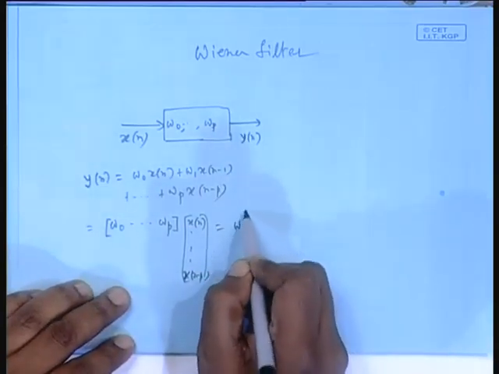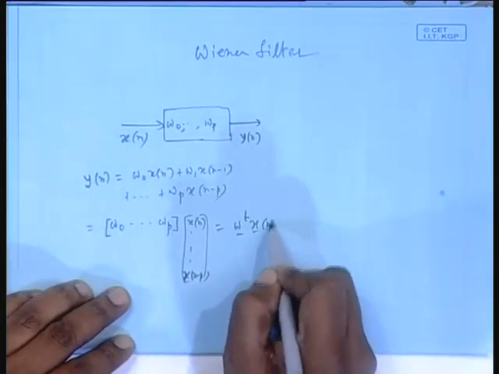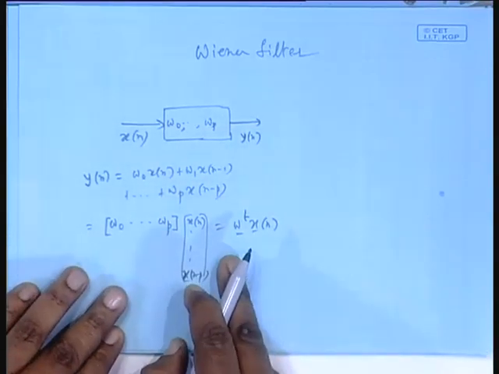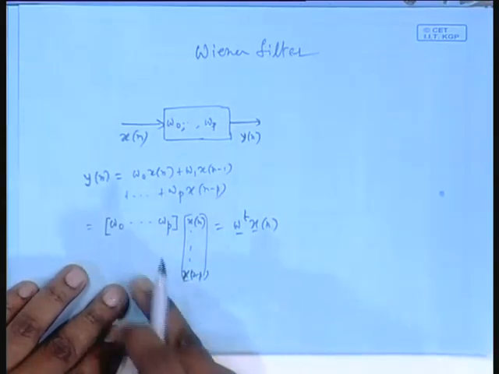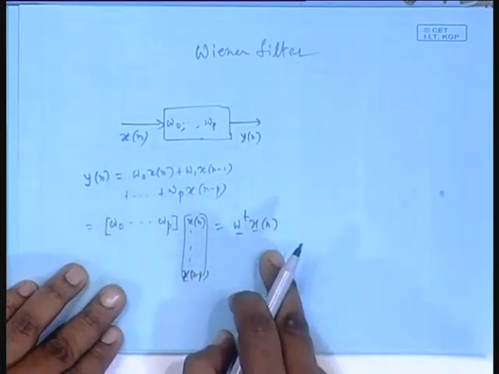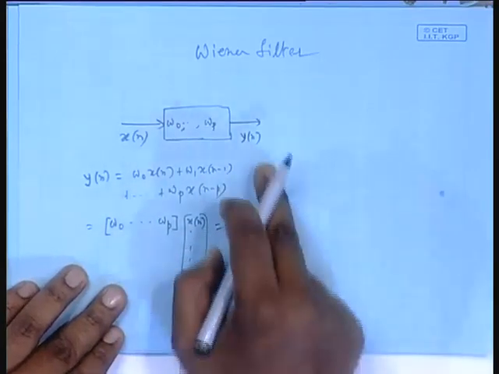Which is same as W transpose vector x n vector. Did you understand what is W vector? I do not think I have to tell you. W vector is a column vector, W 0 to W p, x n is a column vector, x n to x n minus p. This is a filter output.